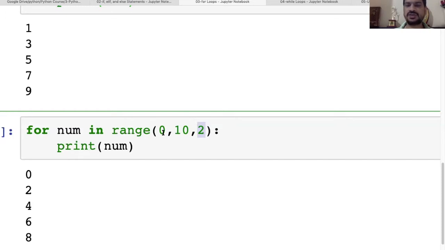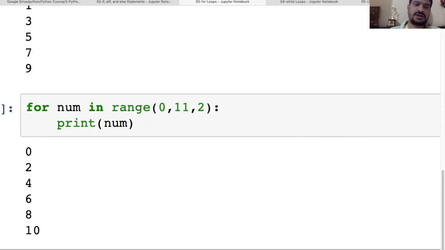So it'll start with 0, skip 1, print 2, skip 3, print 4, skip 5, print 6, skip 7, print 8, and skip 9. And if you go to 10, you know that it is not going to give that 10 value. It will give the values from 0 to 9. To get the 10th value, you have to put 11.